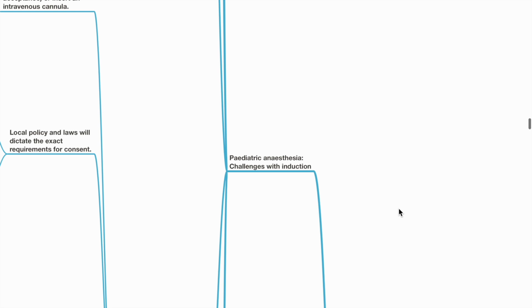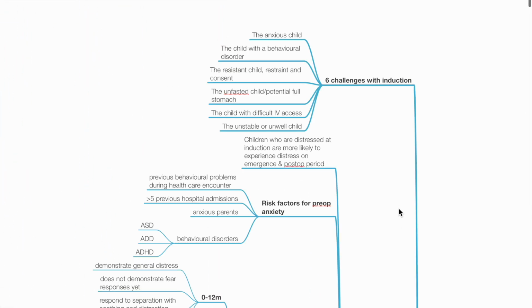Pediatric anesthesia, challenges with induction. Six potential challenges when inducing pediatric patients include the anxious child, the child with a behavioral disorder, the resistant child, restraint and consent, the unfasted child with potential full stomach, the child with difficult IV access, and the unstable or unwell child.